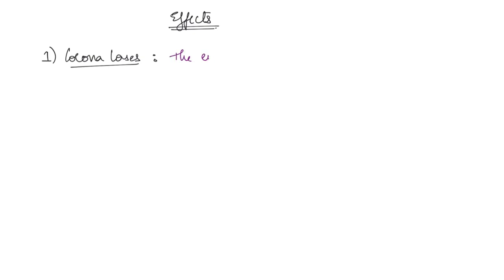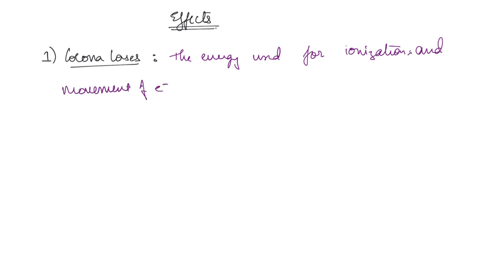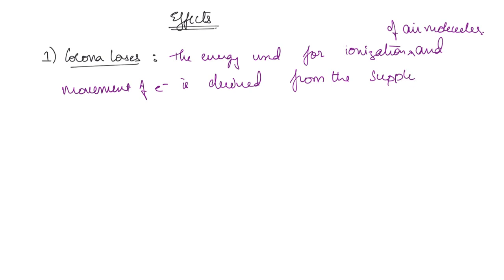So the energy used for ionization of air molecules and movement of electrons is derived from the supply. The supply system is nothing but the power from the transmission line. This power loss is termed corona loss.